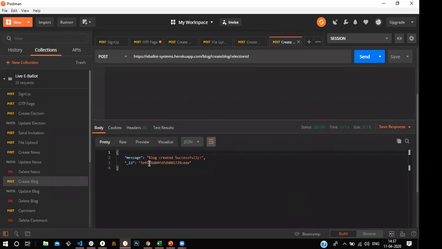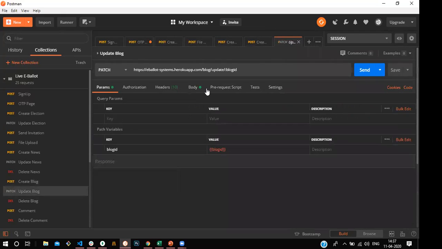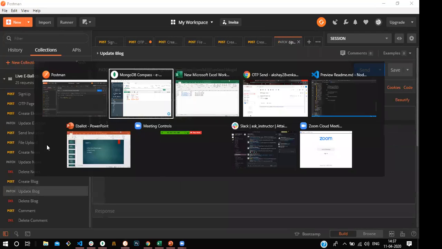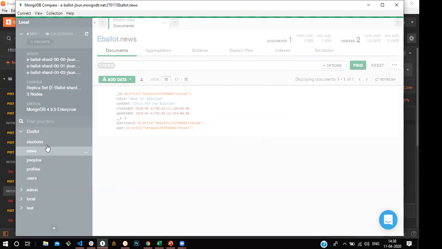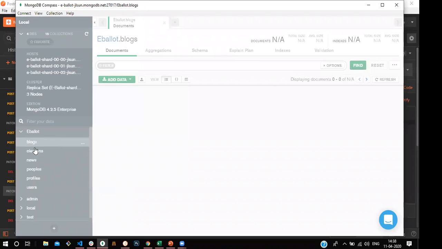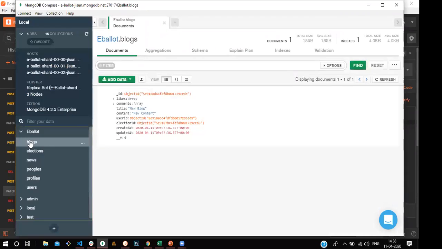This is our block ID. Once the block has been created, it has three permissions, meaning we are able to upload the block or delete the block. If we upload the block, before that I will show you in the database whether the block is uploaded or not. We can see the blog title is new. The blog has been uploaded into the database.